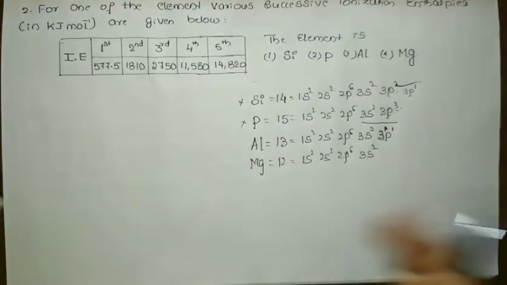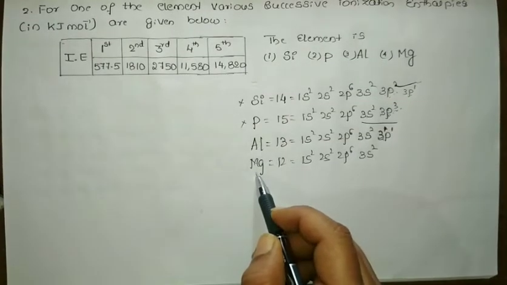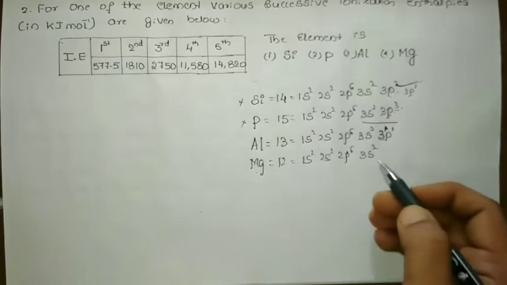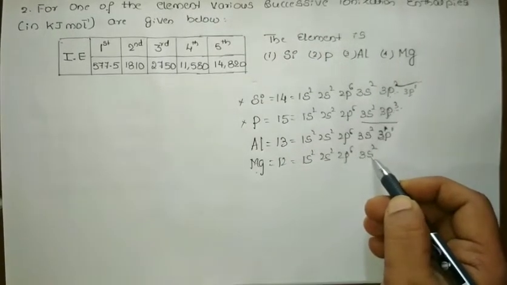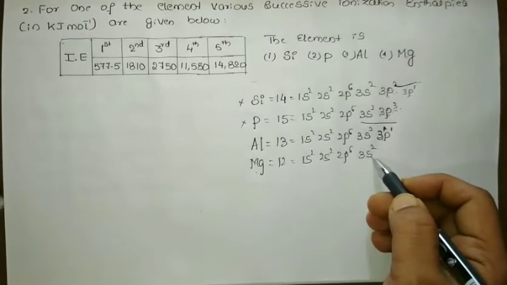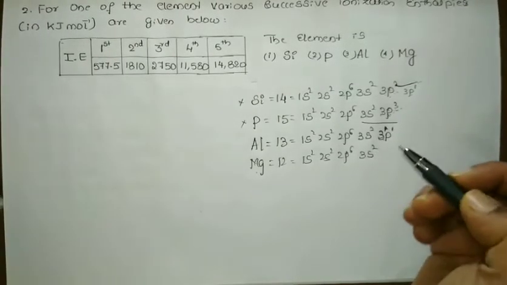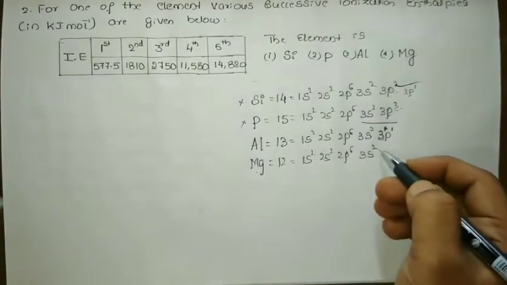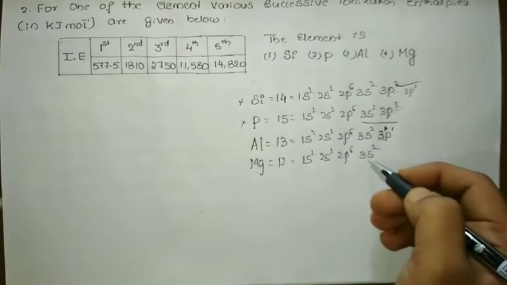Now it comes to aluminium and magnesium. Let us go through magnesium here. 3s2 is a stable orbital, I agree, so a little more energy is needed to remove this electron, and the first ionization energy will be higher.